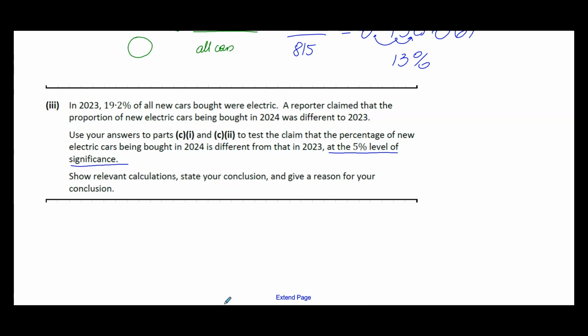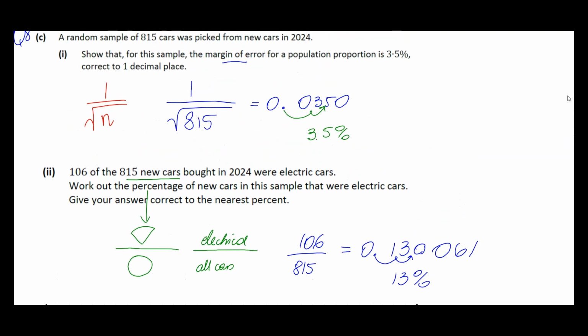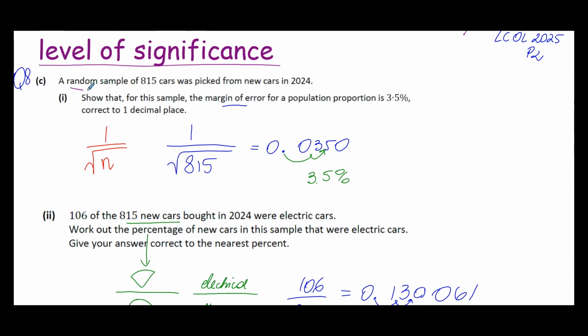So what are the calculations? What is happening here? Don't forget that first we observe a whole population. This is the idea. That is the whole population, year 23, and in that year 23, 19.2% were electrical. Then in 2024, we have a sample.